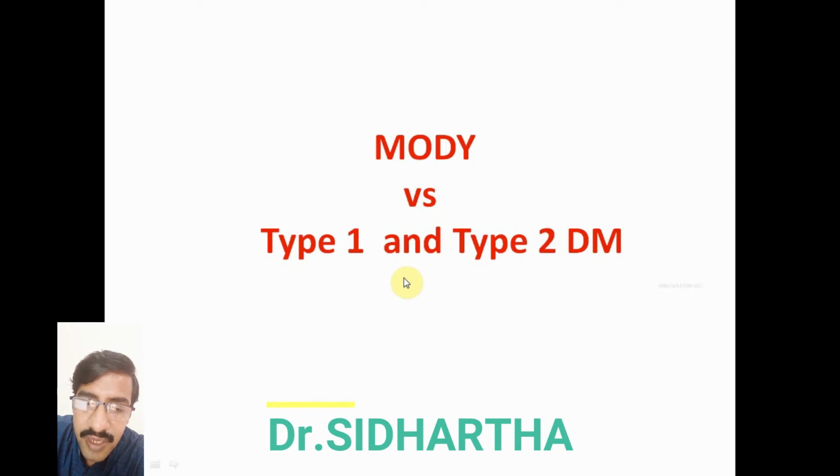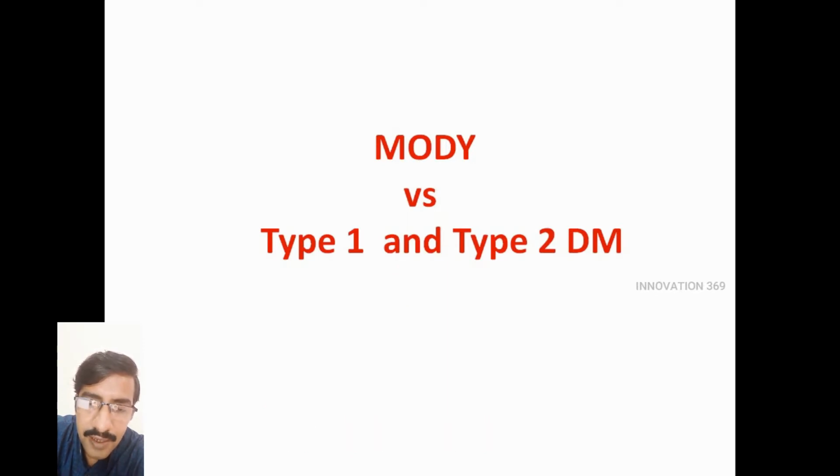Today's video is on maturity onset diabetes of the young. In short form, we call it MODY. So, while discussing this MODY, or maturity onset diabetes in the young, we will also see the differences between MODY versus type 1 diabetes versus type 2 diabetes mellitus.